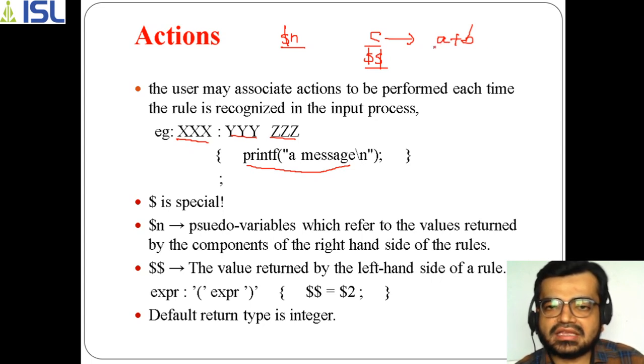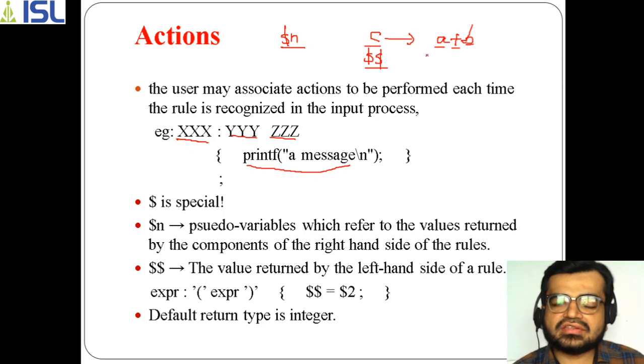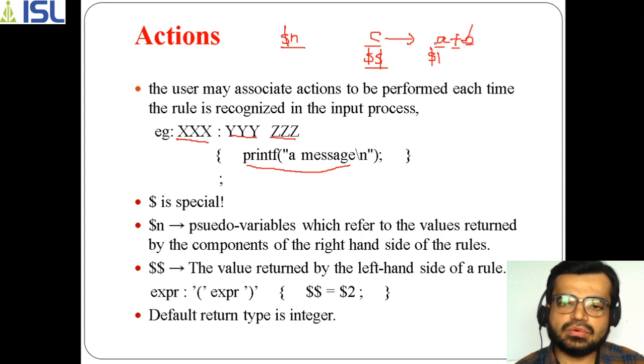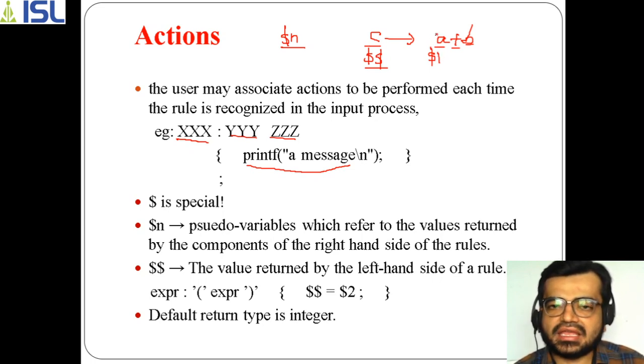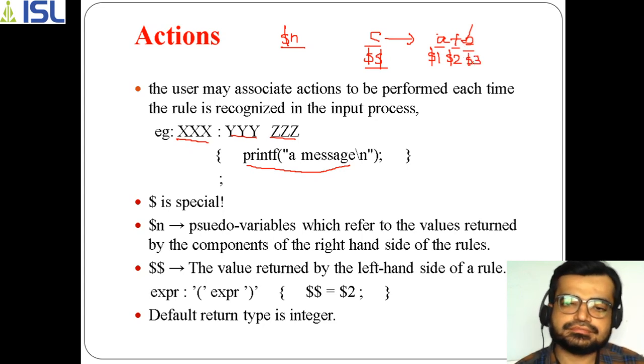If you observe this, A is at the first location, plus is at the second location, and B is at the third location. So I can specify them as $1 for A, $2 for this plus, which is a literal, and this B, as you know the third symbol, as $3.